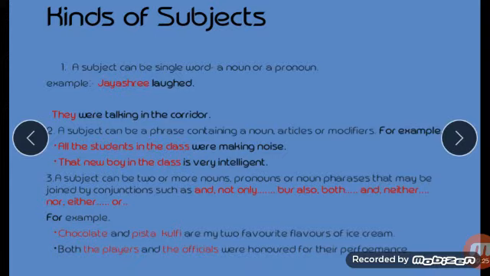When a sentence has two or more subjects, we call it a compound subject. Anything with two or more is called compound.